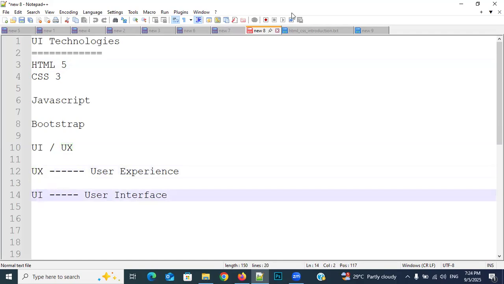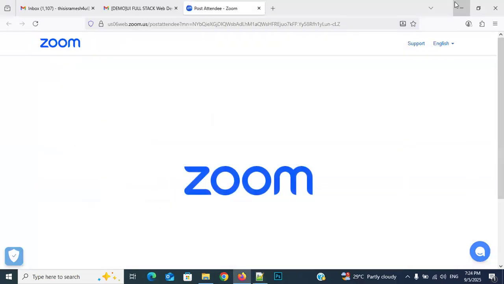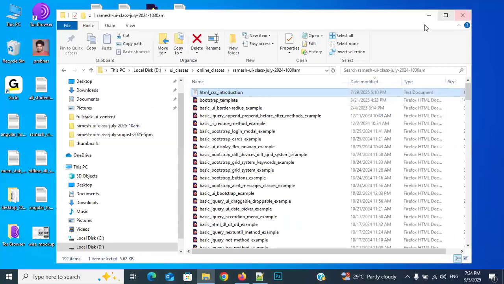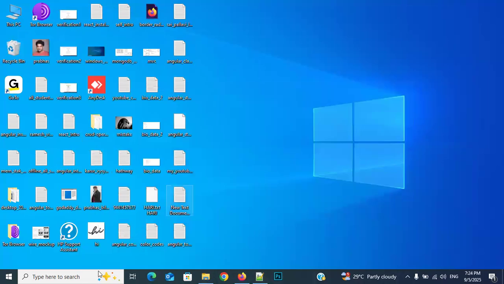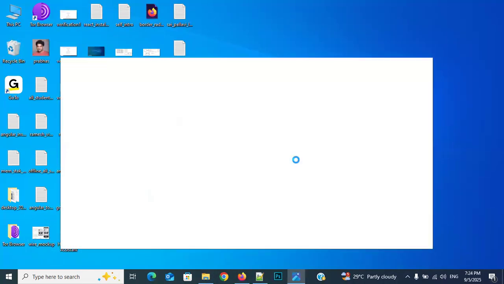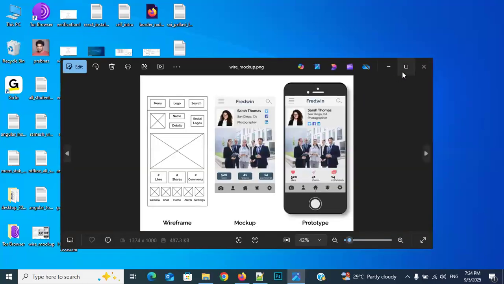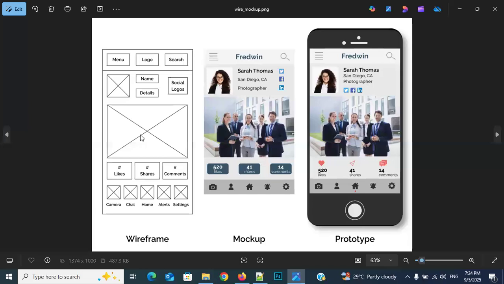For example, I will show you. Wait one second. See it, everybody. Observe my cursor. What is here on the left? Wireframe.